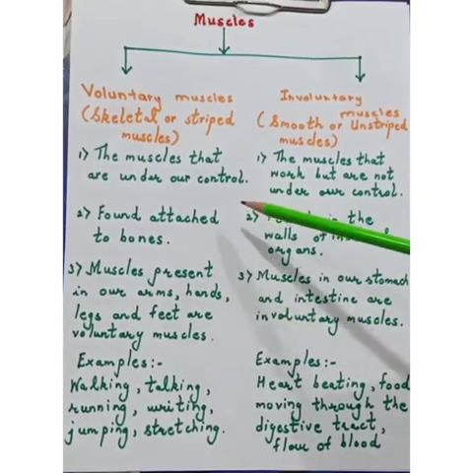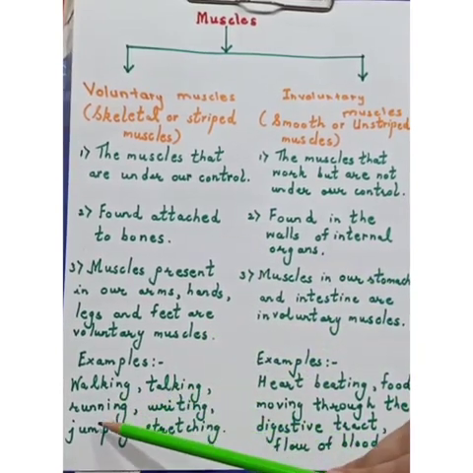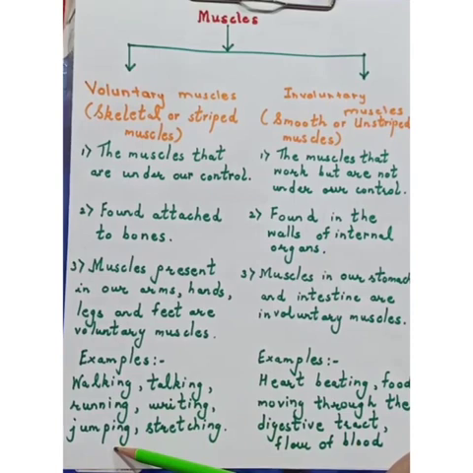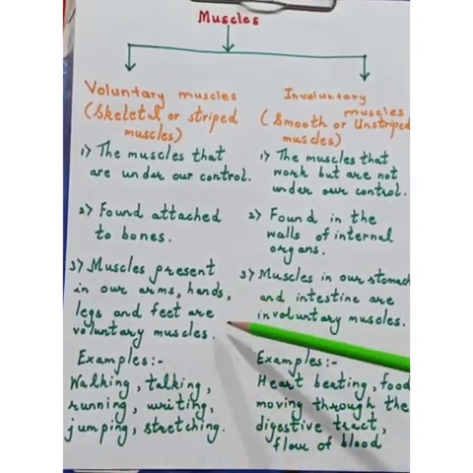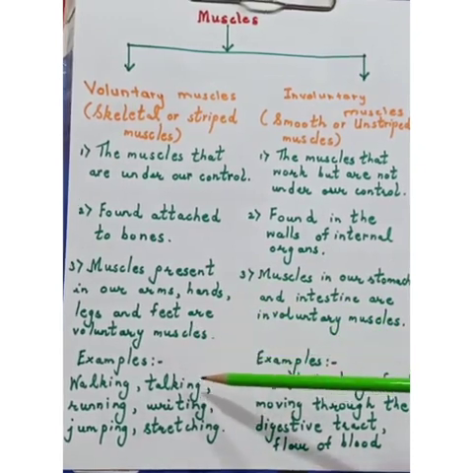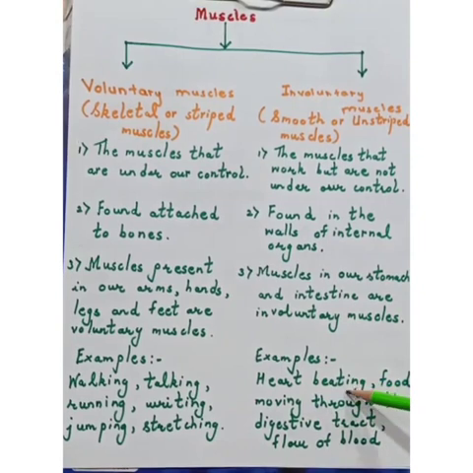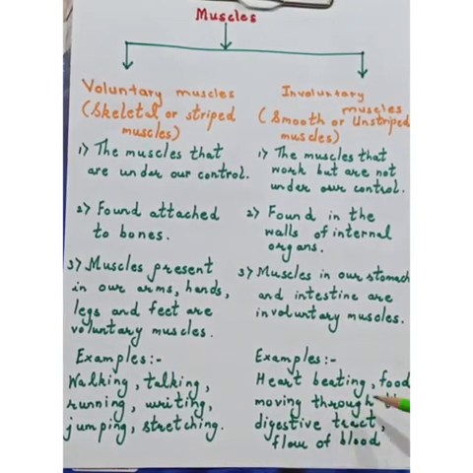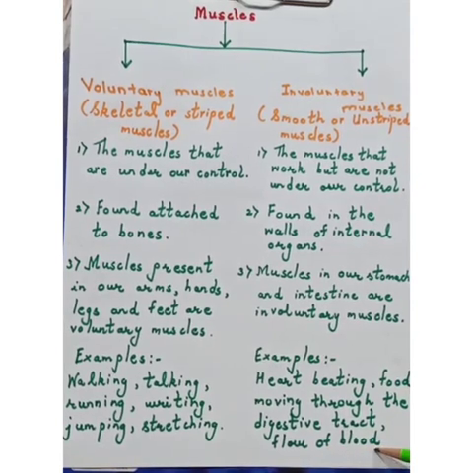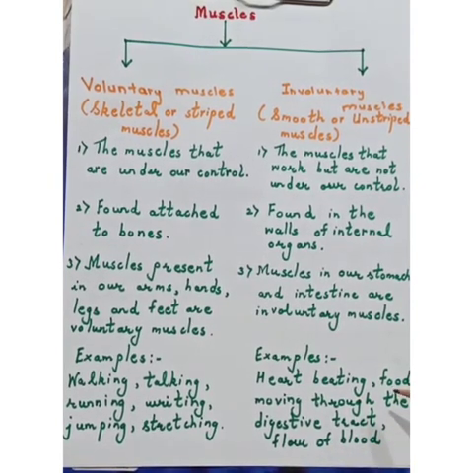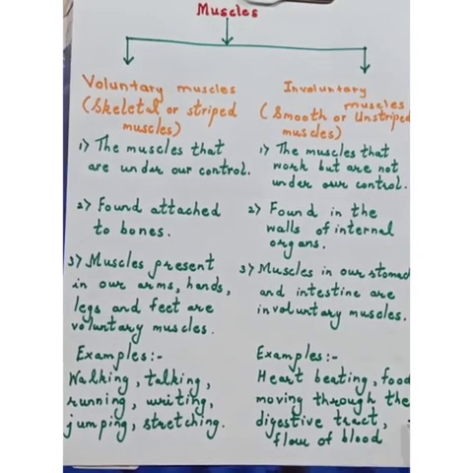With the help of voluntary muscles, you can perform walking, talking, running, writing, jumping, stretching, and many more activities which are in your own control. Through the involuntary muscles, the heart beats, food moves through the digestive tract, and blood flows. These are all involuntary muscle activities which are not in your control.